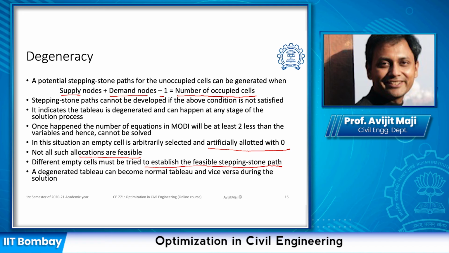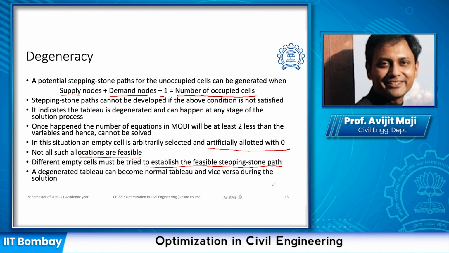Once we can establish that is the empty cell where we are going to assign 0 and make it a non-empty cell. This degenerated tableau can become a normal tableau and vice versa during the solution process. So identification of the degeneracy of the table is important, and how to deal with that is important in certain problems when you are solving.